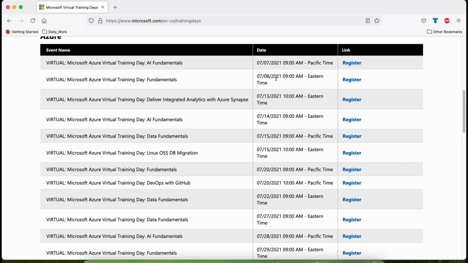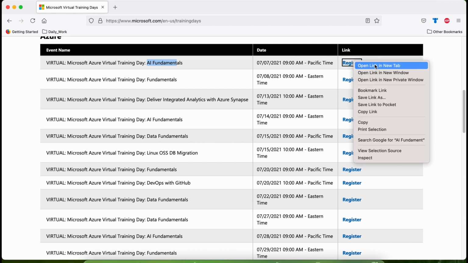Now let's go one by one and see how you can register and get a voucher to take this certification absolutely free of cost. The first one, AI Fundamentals. Again, as I told, you can select any date and time slot as per your availability. I'll select the top one just for demonstration. This is for AI Fundamentals, exam code AI900. I'll open the registration link.